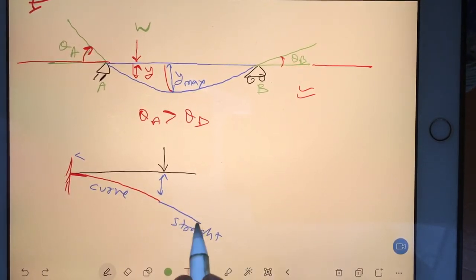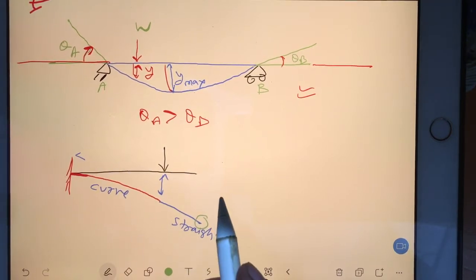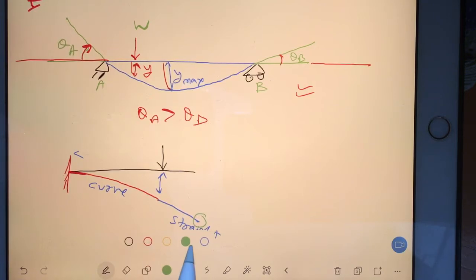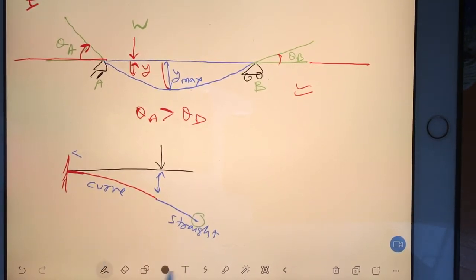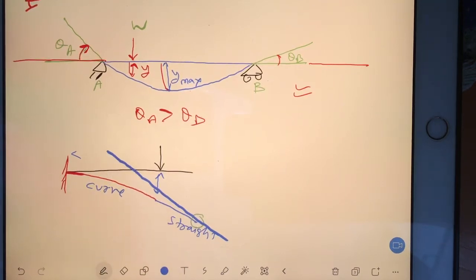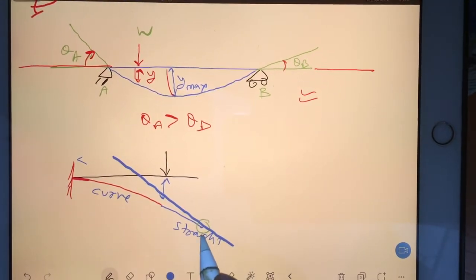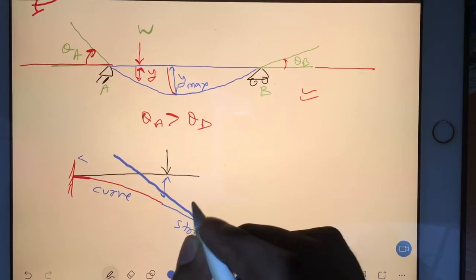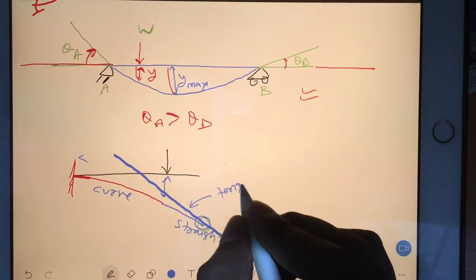At this point means whoever is deflecting at that point, we want to find out slope. So how to find out slope? You just draw one line like this, like tangent at the point where you are looking to find out slope. So you can say this as tangent.